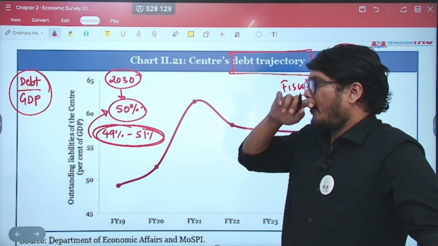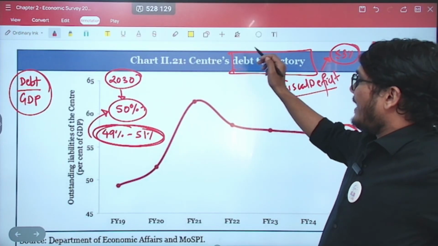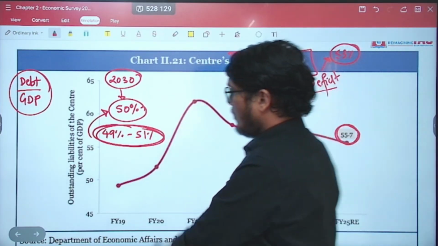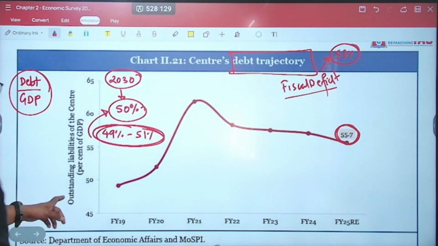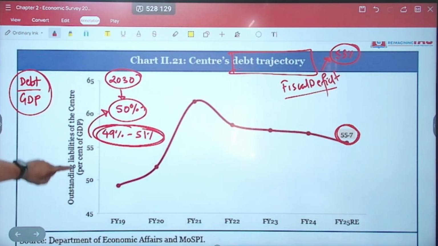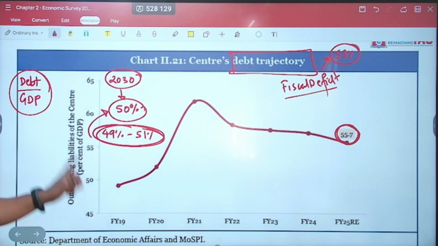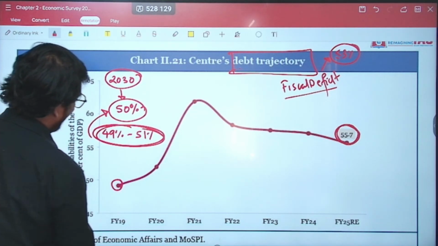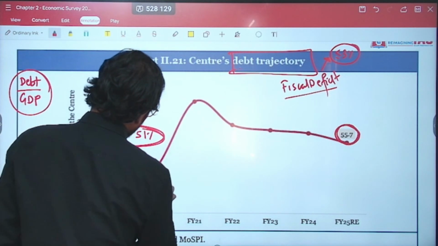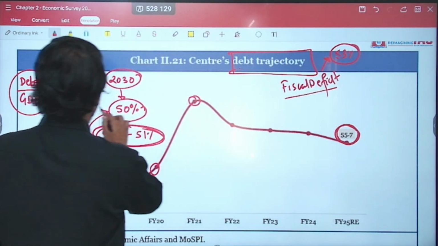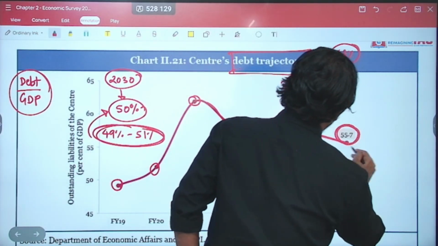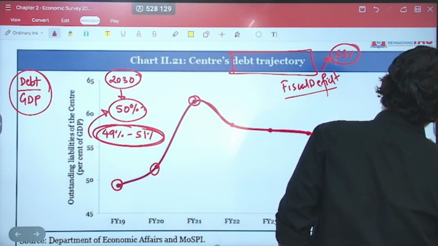So this is what we are going to focus on, and this chart exactly tells us the debt to GDP trajectory. As you can see, it shows the outstanding liabilities of the center as a percent of GDP. In financial year 19, it was within 50%. Then it increased during the COVID period. It went beyond 62%. Then we brought it down. Now we are bringing it down. It is at this level, and by 2030, we want it to be at 50%.